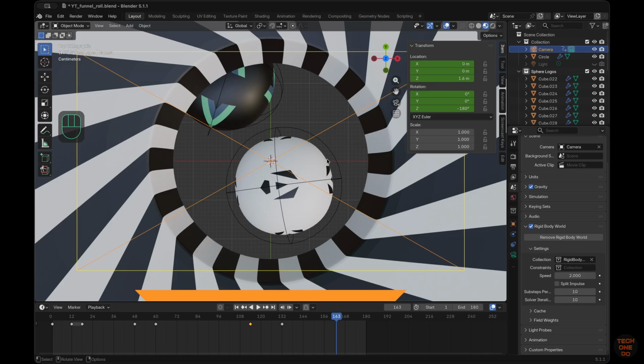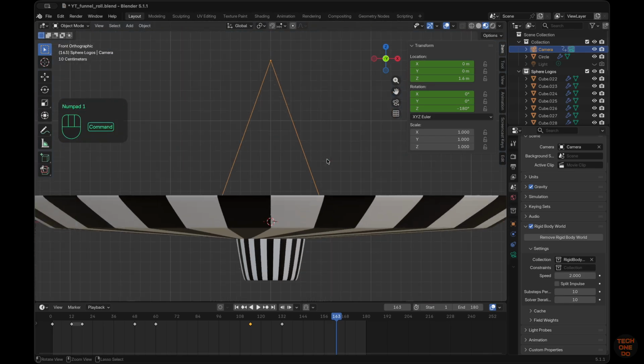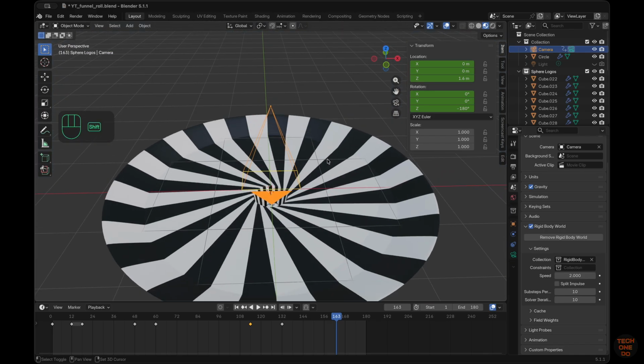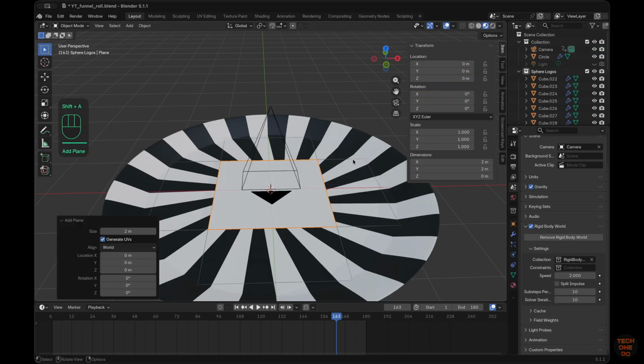Now I want the spheres to fall into a dark space instead of gray. Let's add a plane to do that.